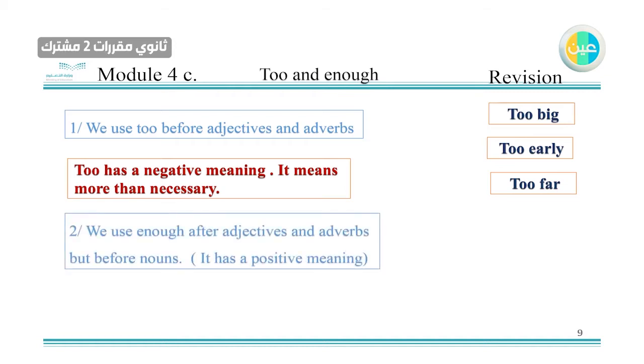When we use enough, it's sometimes after adjectives and adverbs, and sometimes you can see it before nouns. Okay, but it has a positive meaning. You say, for example, enough food. This is the noun, so it comes before the noun. But when it comes to adverbs and adjectives, it comes after. Warm enough. Okay.